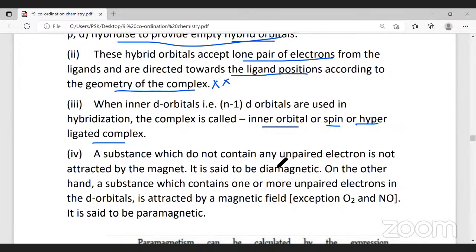A substance which does not contain any unpaired electron is not attracted by the magnet. It is called diamagnetic. When a molecule contains no unpaired electrons, then it is diamagnetic. When a molecule contains unpaired electrons, they will be attracted by the magnetic field and they are called paramagnetic. Magnetic properties also we have to learn.